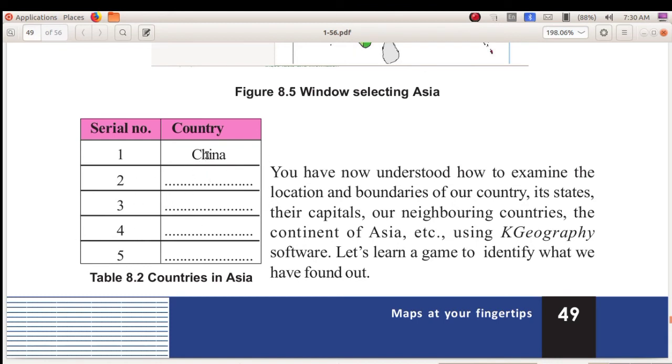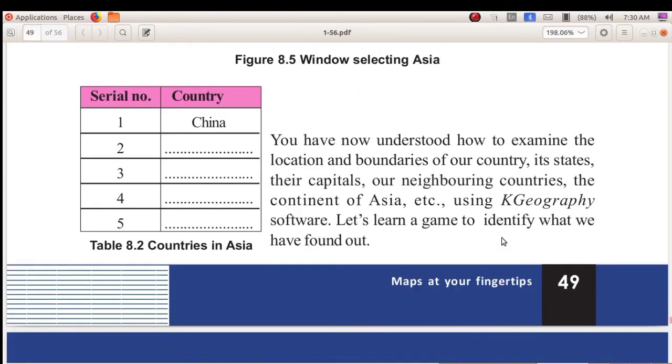Okay, any country you have to write. I am just giving the examples. Okay, write various countries in Asia means first one is China. Second one is India, Nepal, then Russia, Pakistan. Okay, so study this.